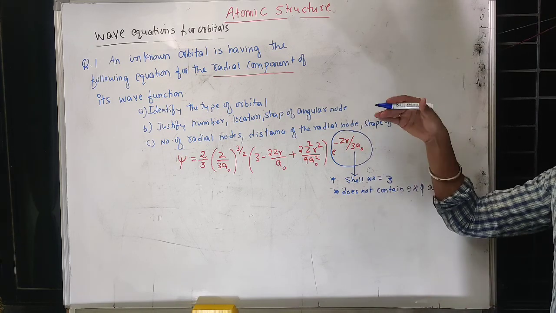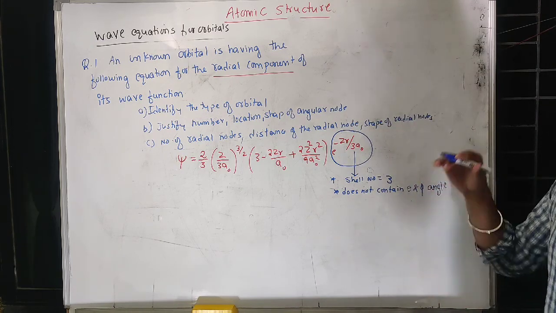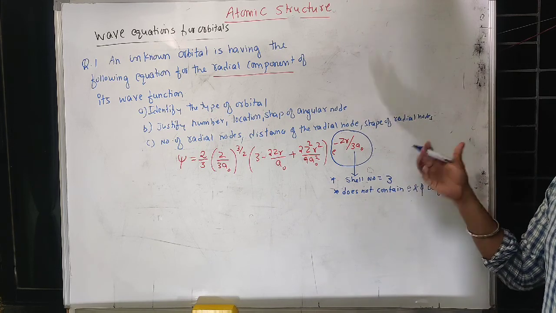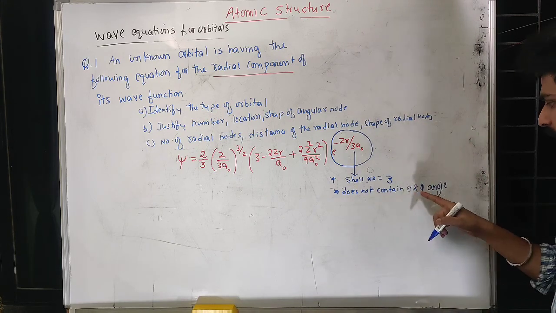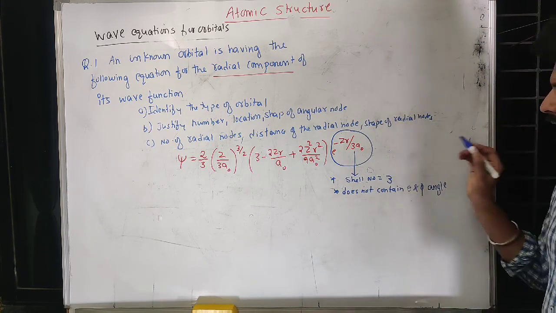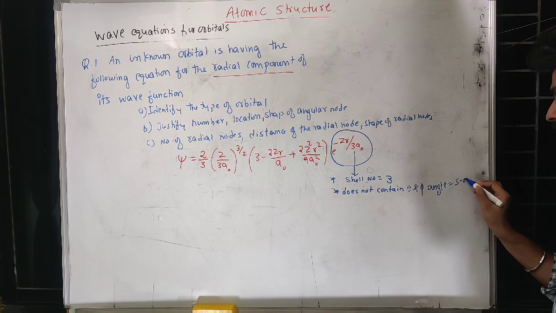We have already seen various equations there. We found out how it looks for the s orbital, and how it looks for p and d. So theta and phi angle are not contained, that means it is an s orbital.